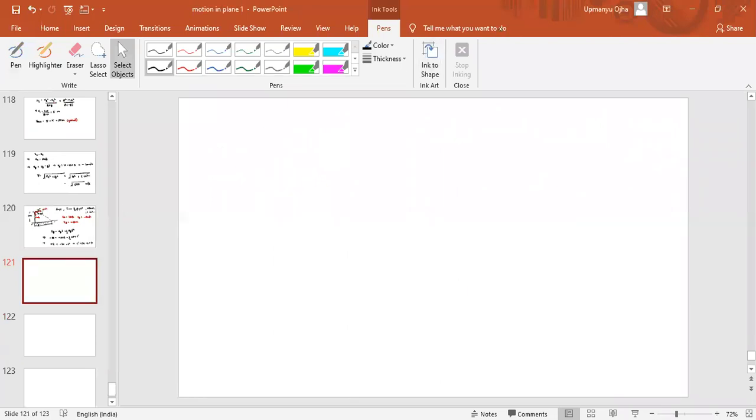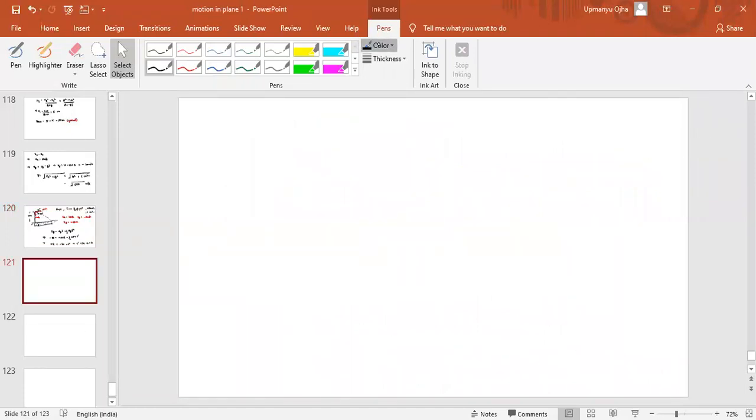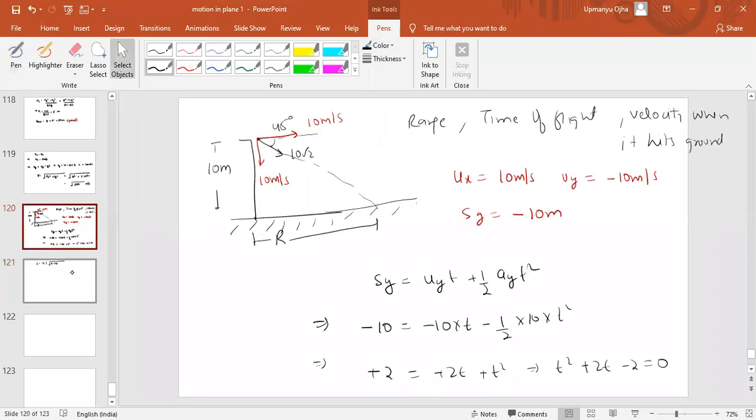Time of the flight, what will you get? 1 plus root 3. Okay. So t will be equal to how much? See, this would be what? 2. I think t will come as how much? Minus b, minus 2 plus minus root of b square, which is how much? 4, plus 4 into 2.